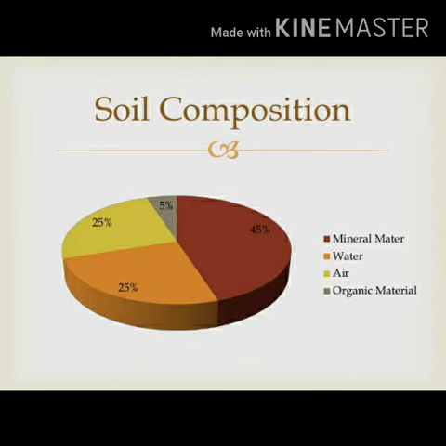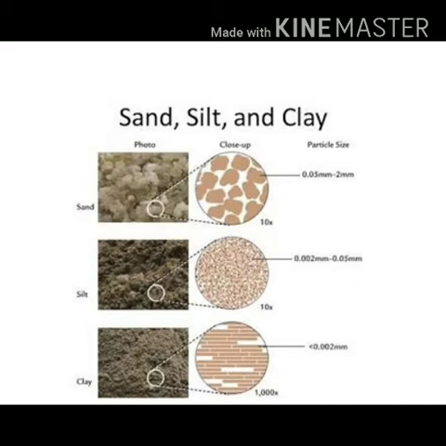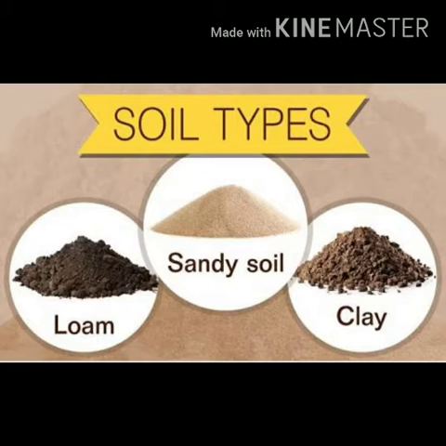Next, composition of soil. Soil is made up of different types of soil particles. First, sand. These are the largest soil particles. Then silt. These particles are smaller than sand particles but bigger than clay particles.